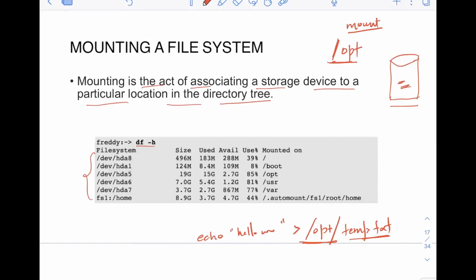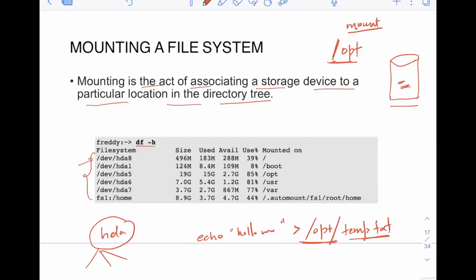/dev/hda8, /dev/hda1, right? That's what I told when I was telling that everything in Linux is a file. And you see every one of these. So basically these are your hardware devices. Of course you have only one disk, hda, but this hda has been divided into multiple partitions, 1, 5, 6, 7, 8, right? And all of these have a mount point.